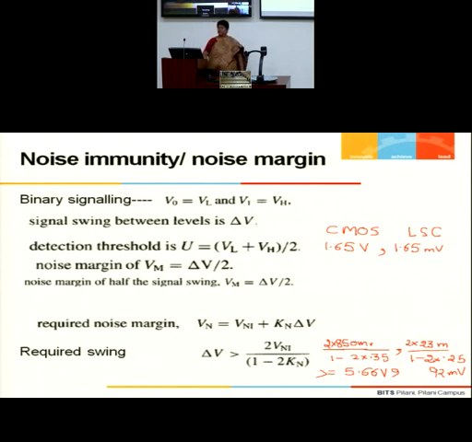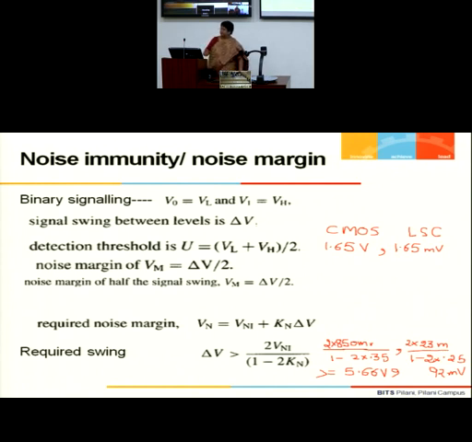What is your highest VDD? 3.3. That means this is something which is not possible. I cannot work with a 3.3 volt supply, because my delta V swing itself is coming as 5.6 volts.